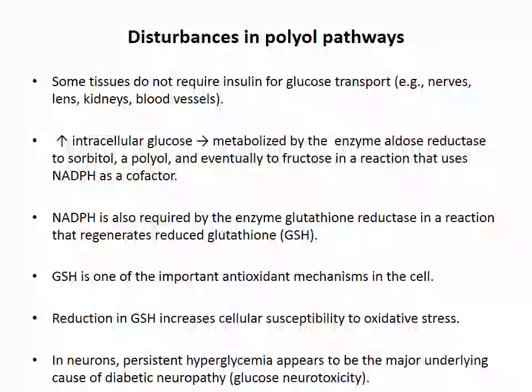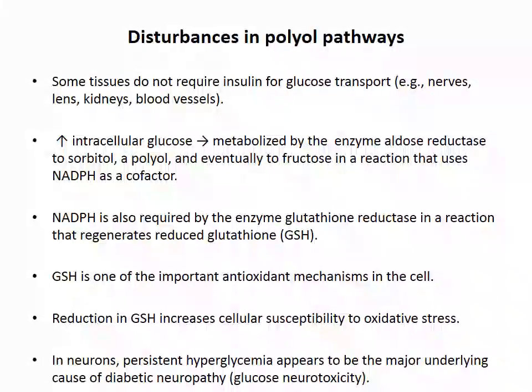This sorbitol gets reduced to fructose in a reaction that uses NADPH as a cofactor. This NADPH is also required by the enzyme glutathione reductase in the reaction that will lead to the generation of reduced glutathione. So this reduced glutathione is one of the important antioxidant mechanisms in the cell.